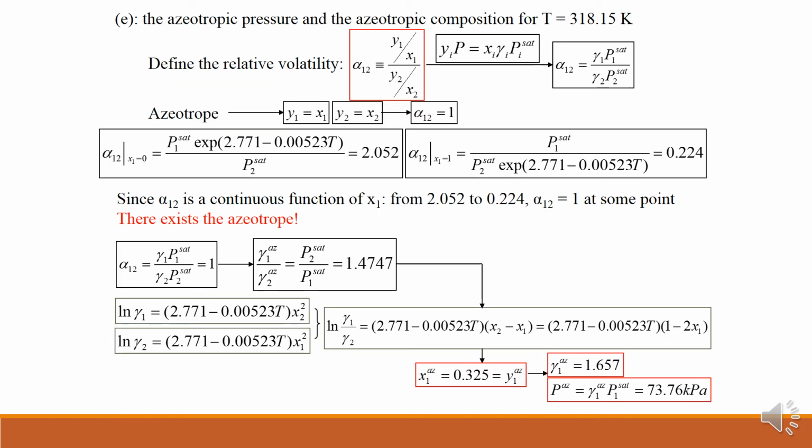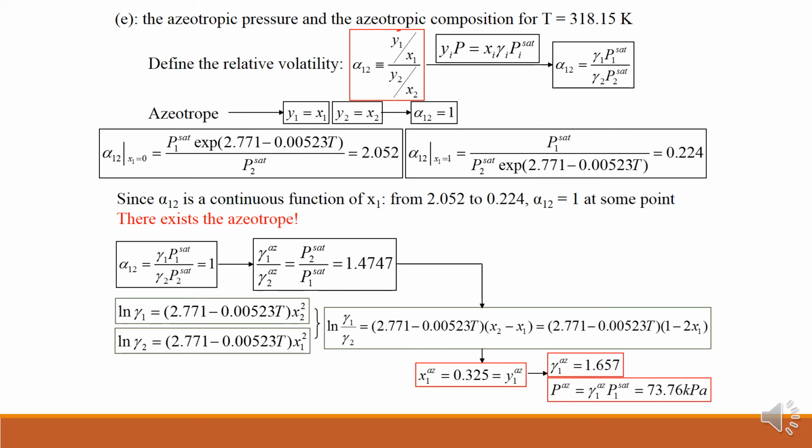Part E, where the azeotropic pressure and azeotropic composition we have to estimate, for temperature T equal to 318.15 Kelvin. In this case we have seen the relative volatility. First, volatility is the vapor phase composition divided by the liquid phase composition of that particular component, and relative volatility is the volatility of one component with respect to the other.